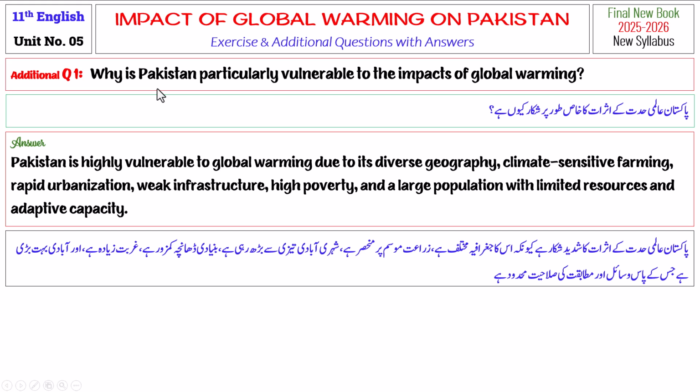Why is Pakistan particularly vulnerable to the impacts of global warming? Pakistan is highly vulnerable to global warming due to its diverse geography, climate-sensitive farming, rapid urbanization, weak infrastructure, high poverty, and a large population with limited resources and adaptive capacity.